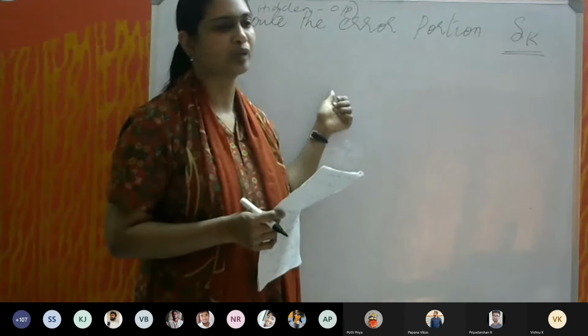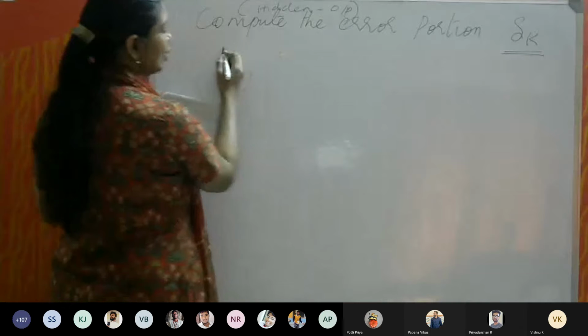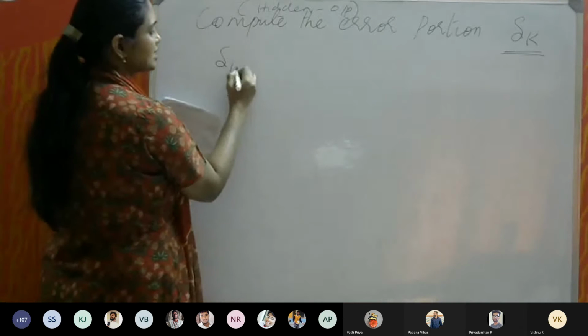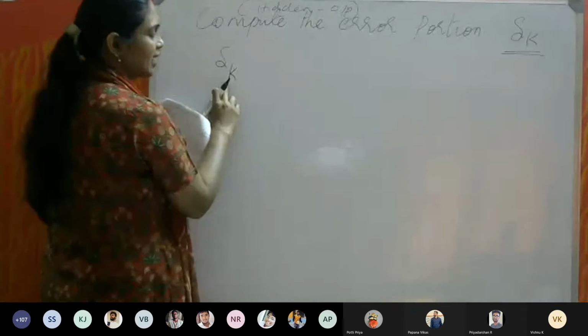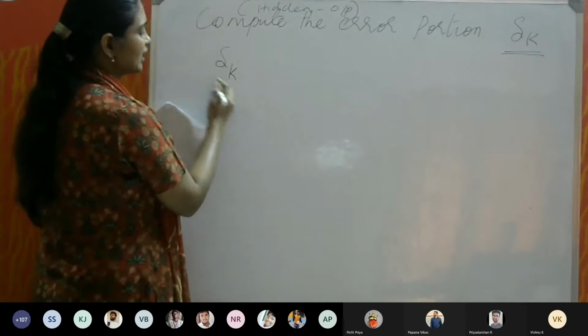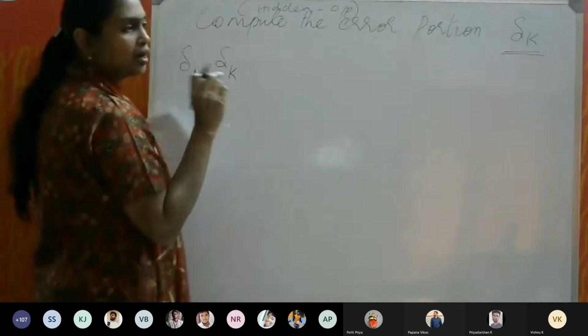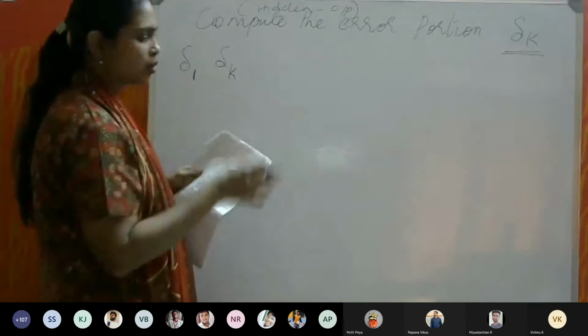I will give the formula. Okay. So the error between the hidden and output layer is denoted as delta suffix k. K refers to the output neuron. You can actually write it as delta 1 also because there is only one neuron in the output layer.